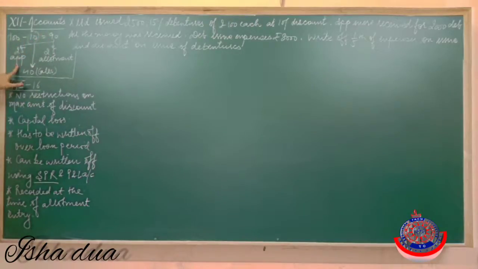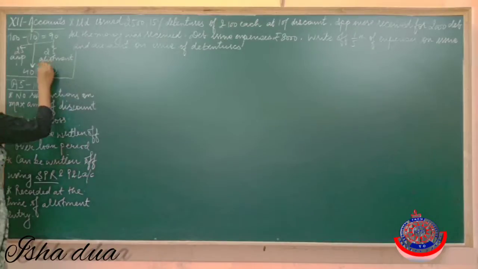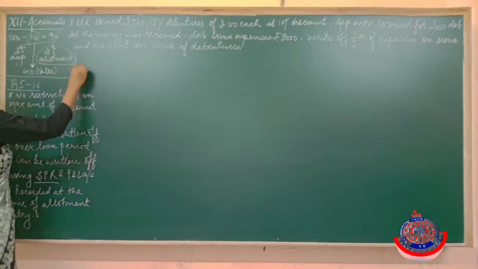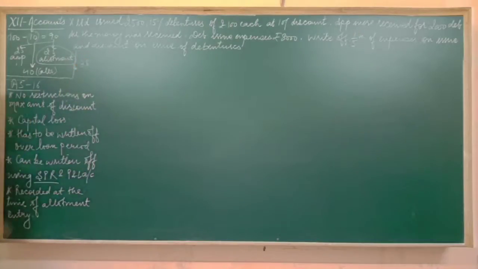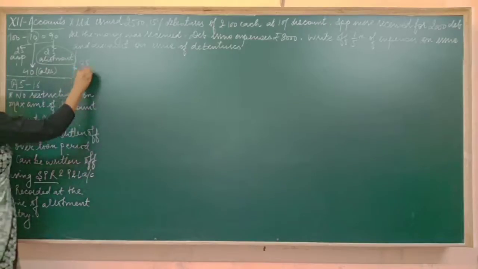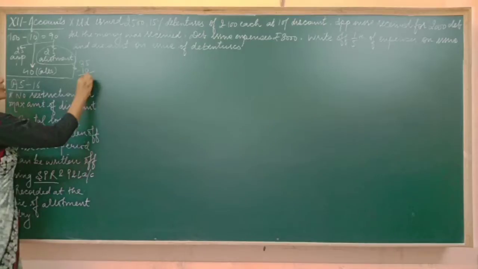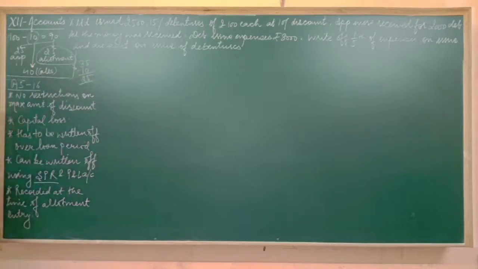25 has been called on application, 25 on allotment and 40 rupees on calls. So total is 25 plus 25 plus 40 equals 90. Now nowhere it is mentioned where to show the discount. So obviously the discount must have been excluded from the amount of allotment. It means earlier the amount of allotment must be 35. But now as we have given 10 rupee discount to the debenture holder, the value remains 25. I hope this point is clear.